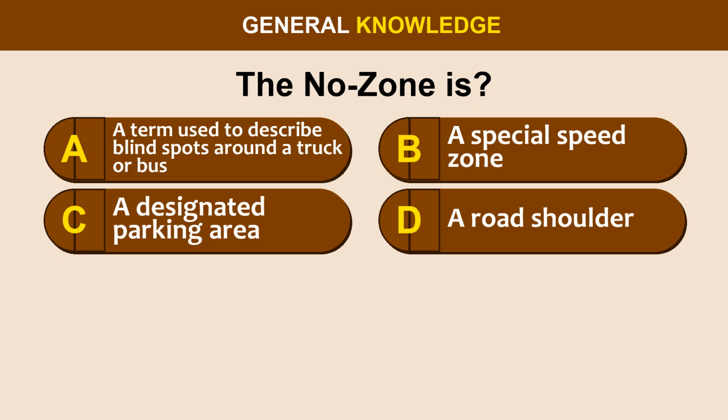Question 73. The No-Zone is option A, a term used to describe blind spots around a truck or bus. Option B, a special speed zone. Option C, a designated parking area. Option D, a road shoulder.